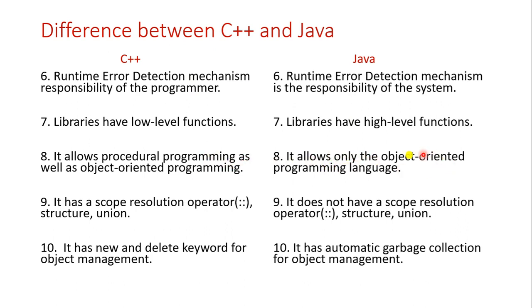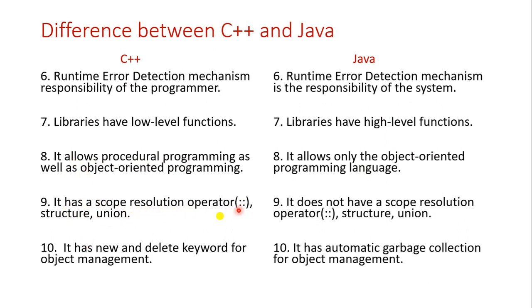That's why it is called a pure object oriented programming language, meaning a complete object oriented programming language. It is fully pure. That's why Java allows only object oriented programming, but whereas C++ is procedural as well as object oriented, because C++ was developed using C concepts, so object oriented will come and C also comes. So let's go to the ninth point.